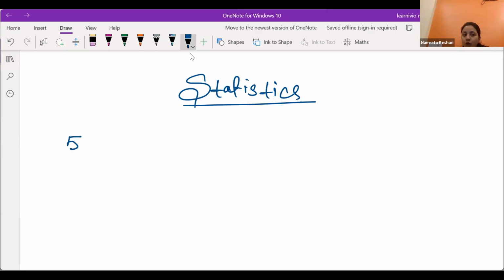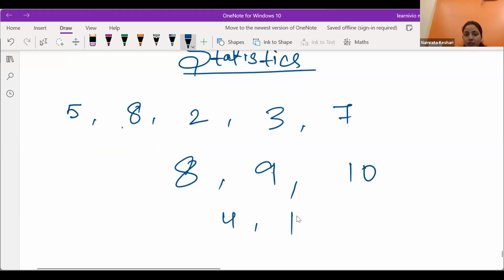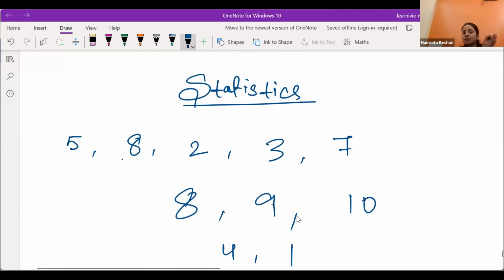One student has got 5, another 8, another 2 out of 10, another 3, then 7, then 8, then 9, then 10, then 4, then 1. These are the marks of the students. In my batch 10 students are there. By giving commas, I have written all the marks like this. Now this is called raw data.